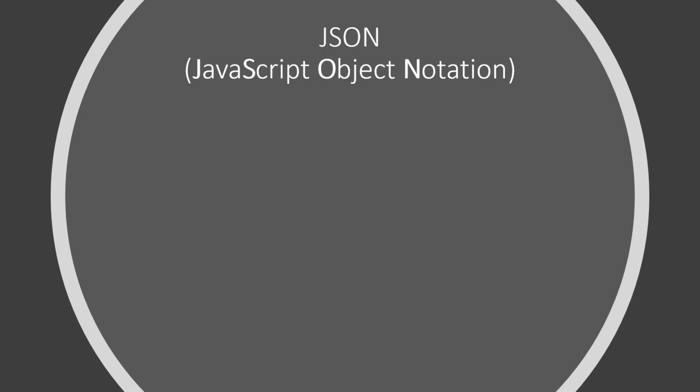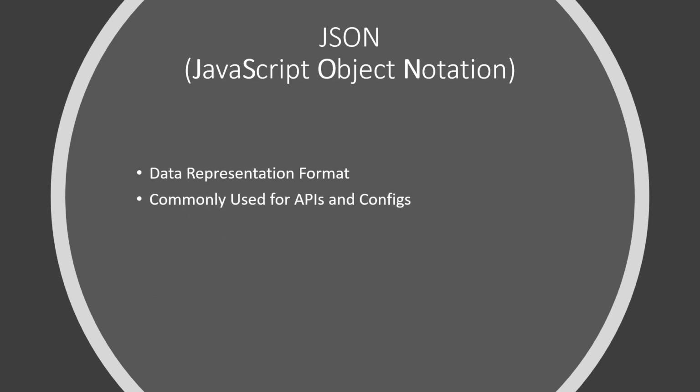JSON, also known as JavaScript Object Notation, is simply a data representation format very similar to XML or YAML. It is widely used across the internet for almost every single API that you will access over the internet. It is in demand because it is extremely lightweight and we can easily send data back and forth from the server with it. It is easy to read JSON as compared to XML since it is much cleaner and there are not as many opening and closing tags to worry about.